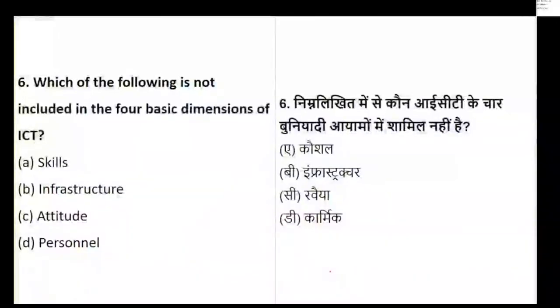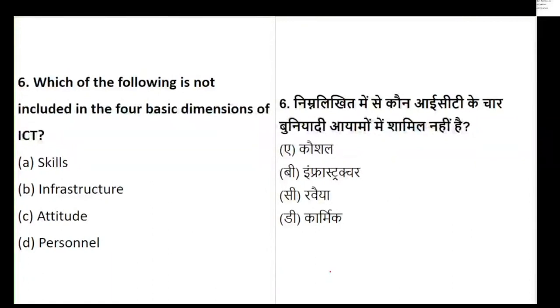Now question number 6 is on the screen, everyone. Just read the question very carefully. Which of the following is not included in the 4 basic dimensions of ICT? So there are basic dimensions of ICT, and which of them from the given list is not included?